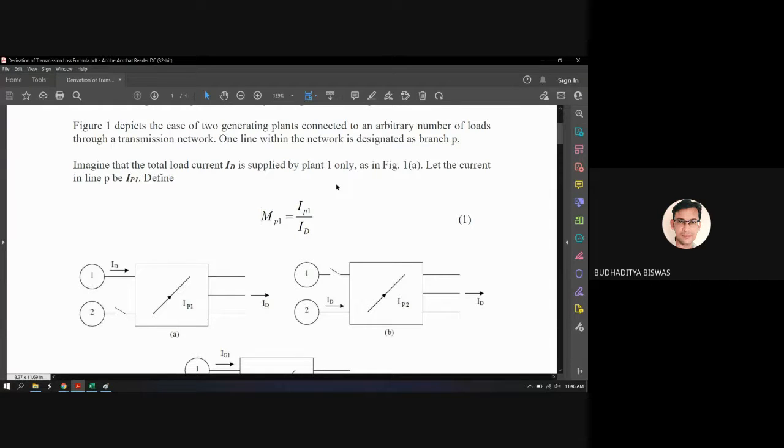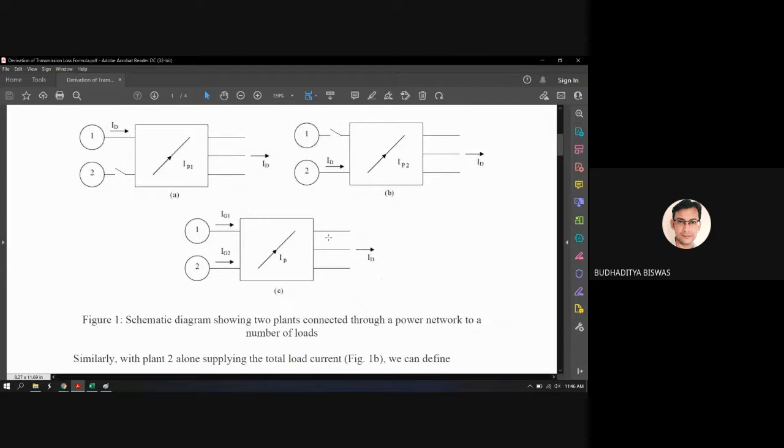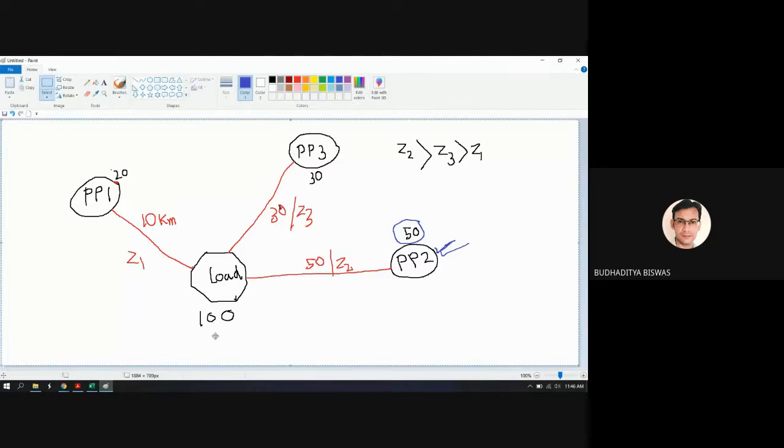It means how much current is contributed by generator 1 and how much current is contributed by generator 2. And if you just take the per unit value or the percentage value of this particular current, this is called the current distribution factor. Got it? It's very simple. Like this one, say, for example, if I draw it here,